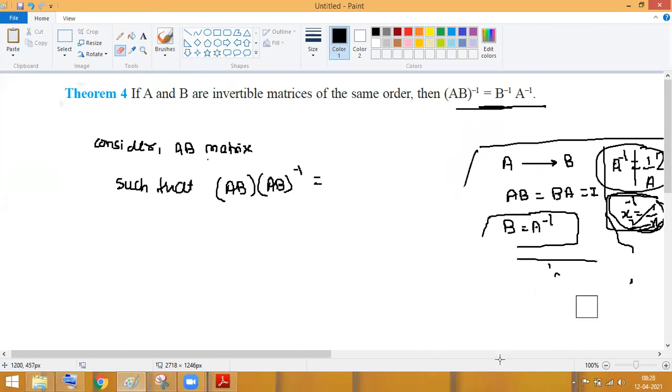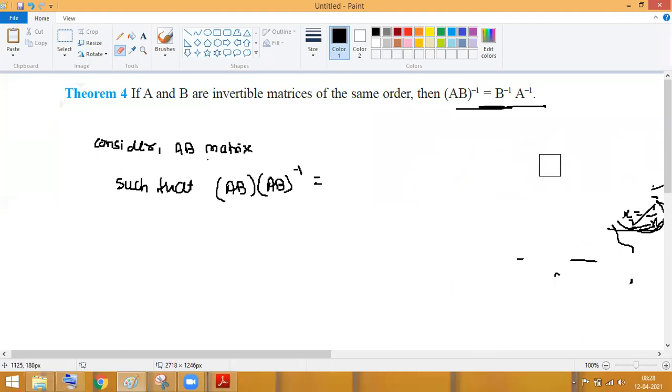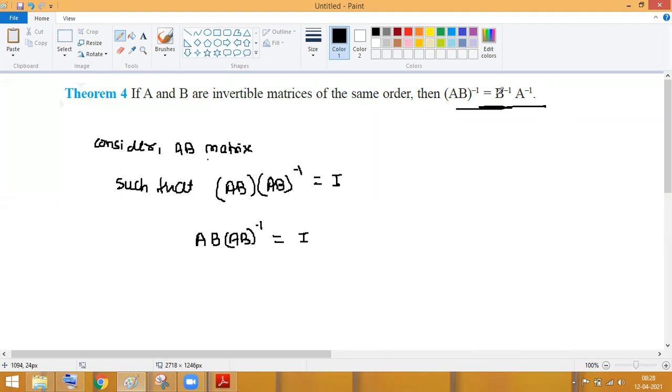So now, can we write this part, AB into AB inverse, equal to what? What do I have to write here? Can anyone help me with this? What can we write here? Identity matrix. And we have to prove that AB inverse equal to B inverse into A inverse. Means you have right now AB into AB inverse equal to I, and you want this. So if you want this part from the left side, you have to remove this part. Yes or no? Yeah, obviously we have to remove this part.